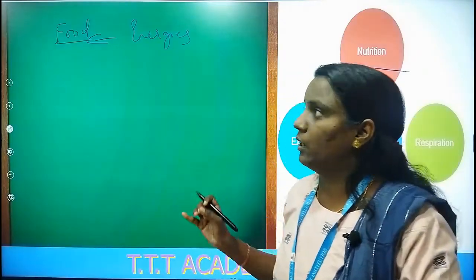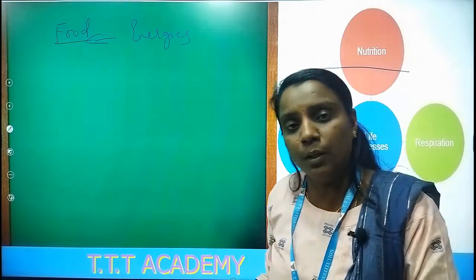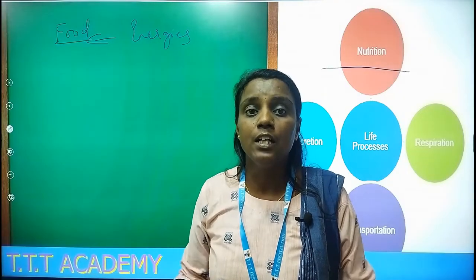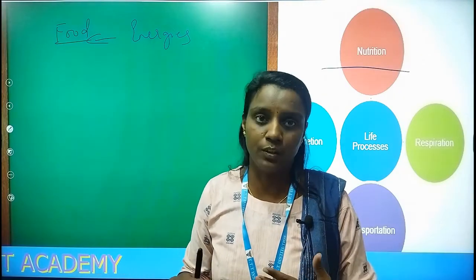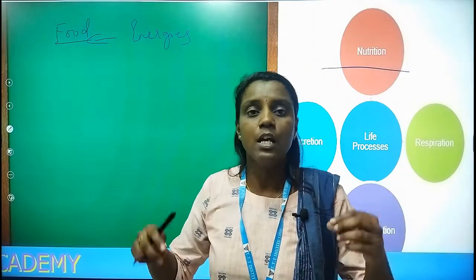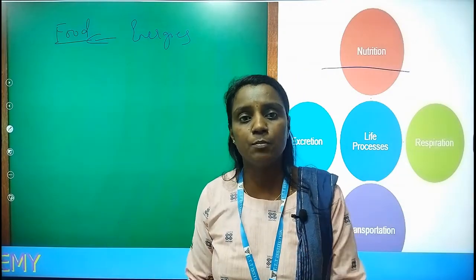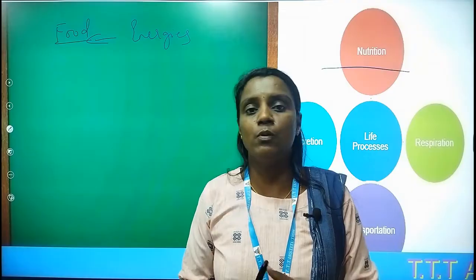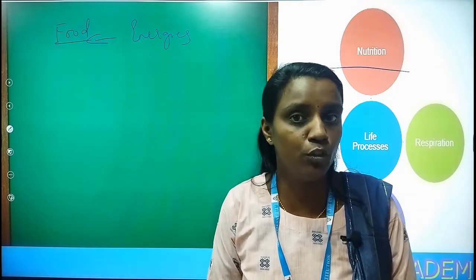Whether you take multicellular or unicellular organisms, they have different modes of taking nutrition or food, because multicellular organisms have specialized organs or body parts for nutrition, and unicellular organisms do not have such specialized organs, so they have different modes of nutrition.